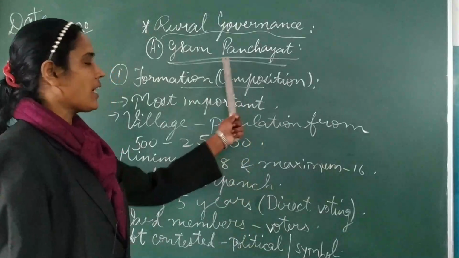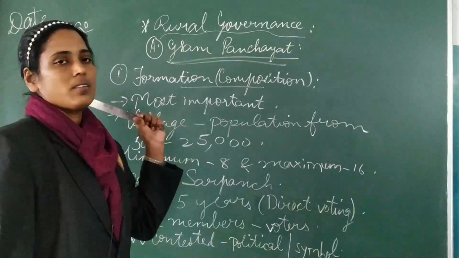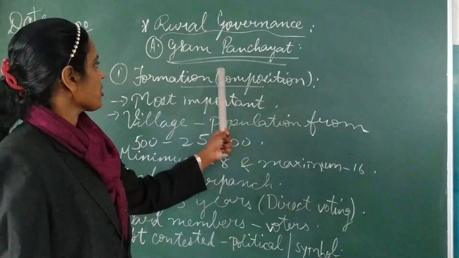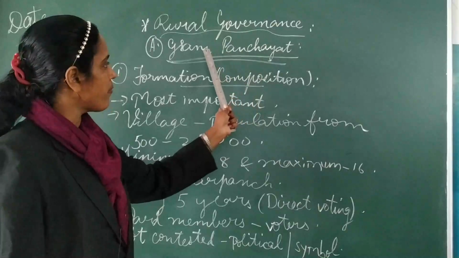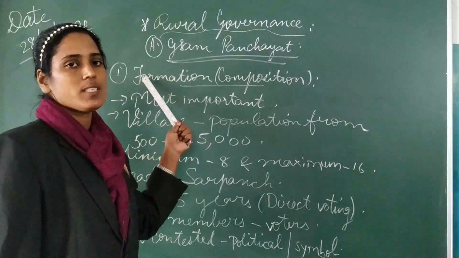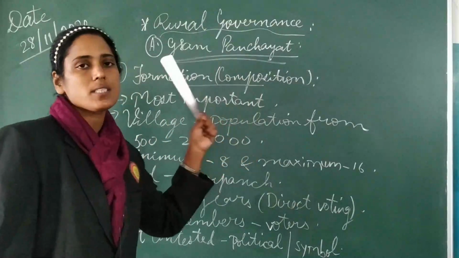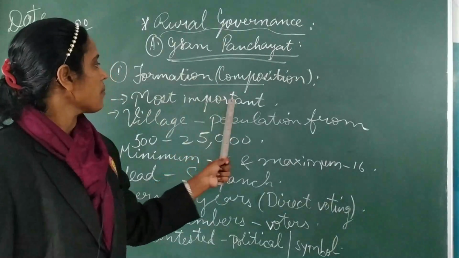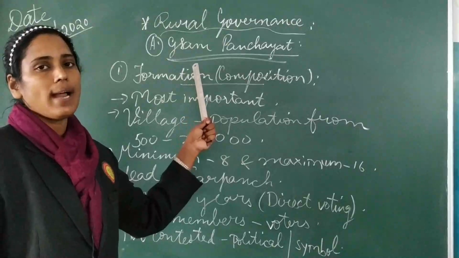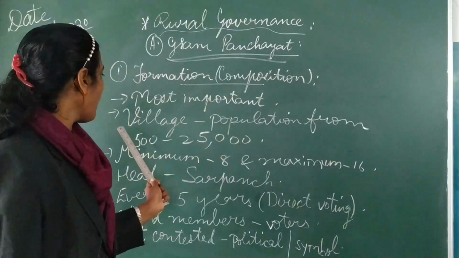Now students, let's study in detail about the rural type of administration. The first one is Gram Panchayat. In the rural governance, the first one is Gram Panchayat. First we'll study about the formation or composition of this, how it is formed. The most important unit of the rural administration is the Gram Panchayat.